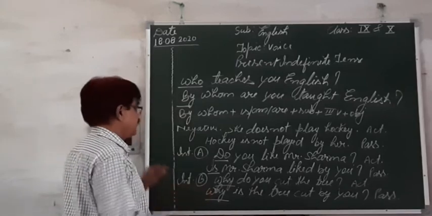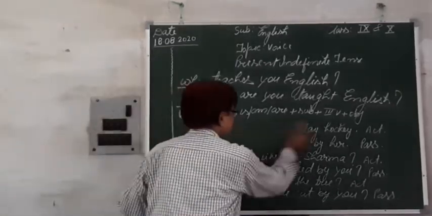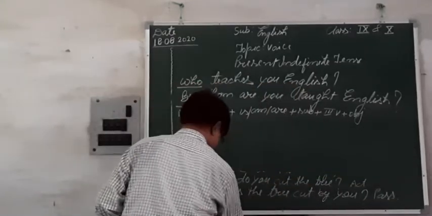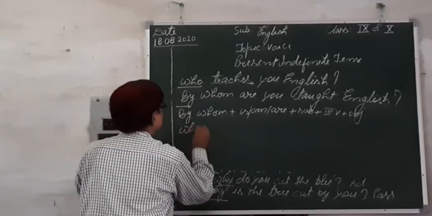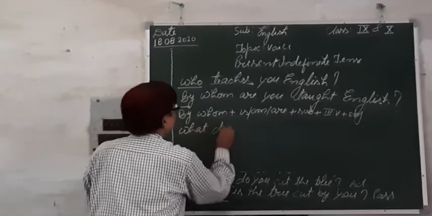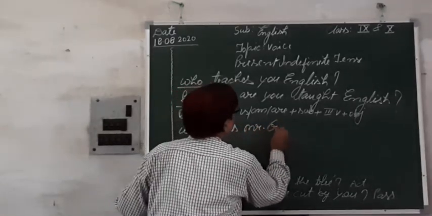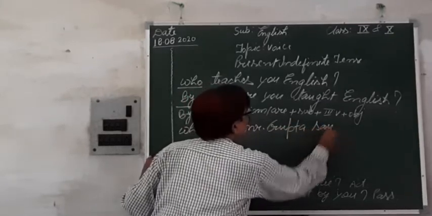For example, here we used why and now another sentence is there, as what does Mr. Gupta say?